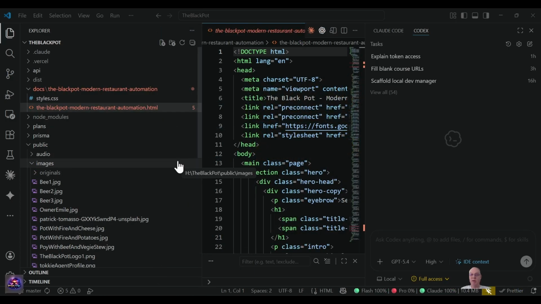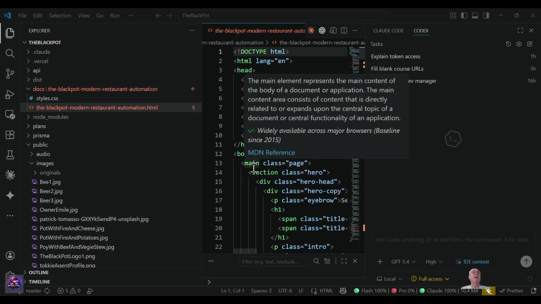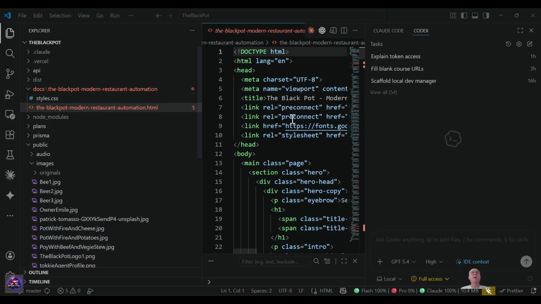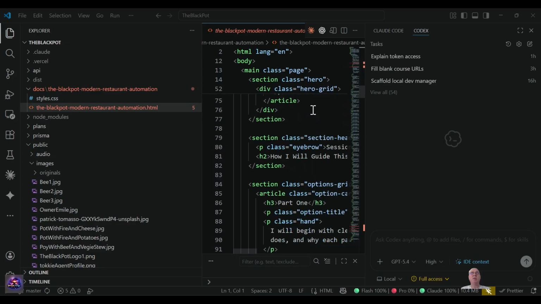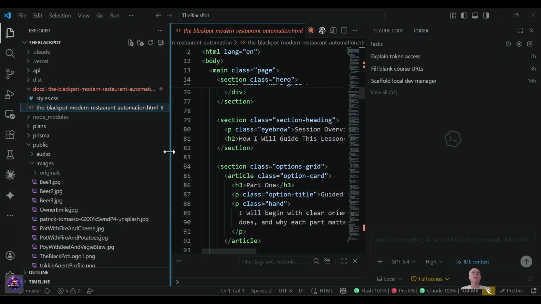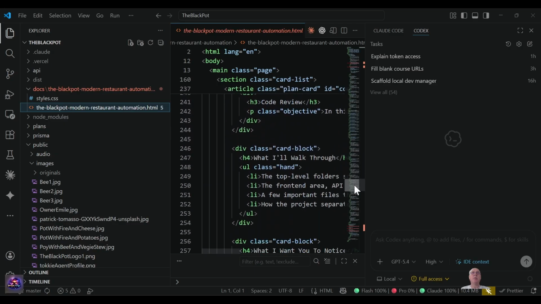So, like I said, for those who's interested in looking under the hood, here's the presentation that I've been showing in the previous videos, and in this video, the Black Pot Modern Restaurant Automation HTML. It's actually stored as an HTML file generated by the system, and it has a style sheet, CSS, that makes it look pretty, but here is the entire source code. So when you get access to the repo, you'll be able to go through it. You can resize windows like this. You can click here to just hold and drag with the left mouse. And I'm going fast because you'll be able to see the source code yourself. So I don't want to spend too much time on that.